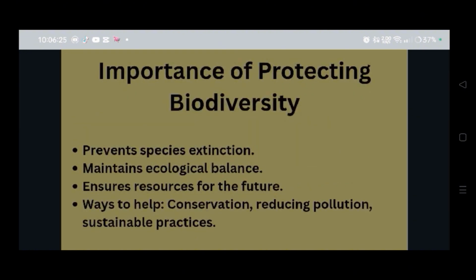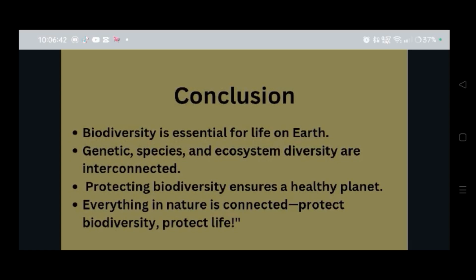So, the importance of protecting biodiversity. This prevents species extinctions, maintains ecological balance, and ensures resources for the future. Ways to help are conservation, reducing pollution, and sustainable practices. And so, in conclusion: biodiversity is essential for life on Earth.